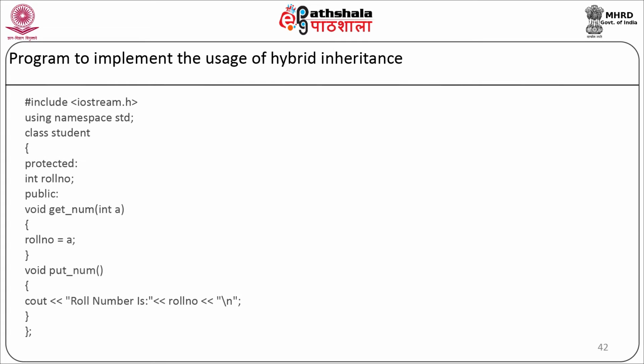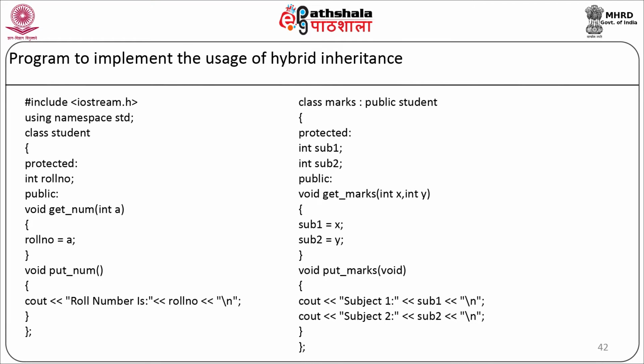Now let's start and define our classes. Class student, we are going to have one protected data member roll number. In public, we are going to have two member functions, get number and put number. Get number will assign the parameter value a to the roll number. Put number will display the value of roll number on the screen. Now we are going to have a second class, class marks colon public student. Here we are going to have two protected data members, subject 1 and subject 2, and two member functions, get marks and put marks. Get marks will assign the value x to subject 1, y to subject 2. Put marks will display back the values of subject 1, sub 1 and subject 2, sub 2.